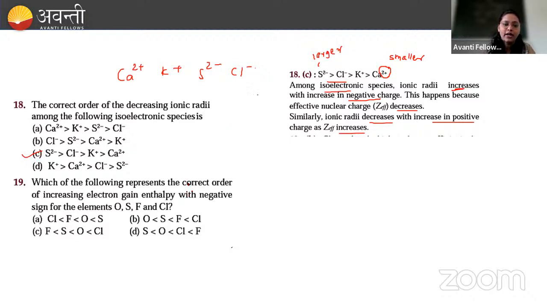Next problem, which of the following represents the correct order of increasing electron gain enthalpy with negative sign of the elements oxygen, sulfur, fluorine and chlorine? Here we need to see what the order of electron gain enthalpy will be. Yeah, can you tell me the answer?